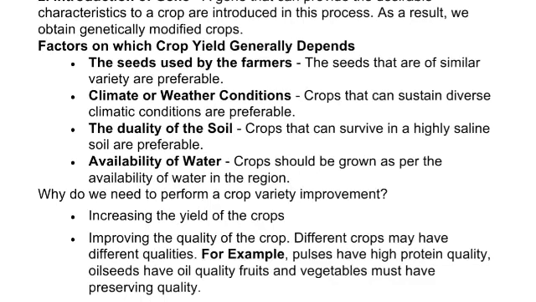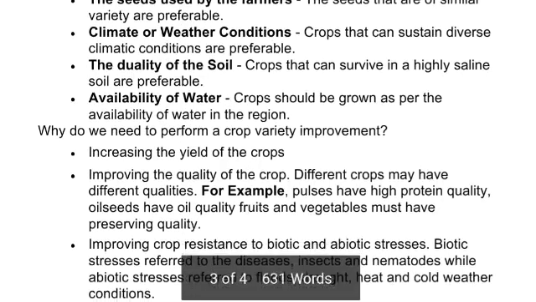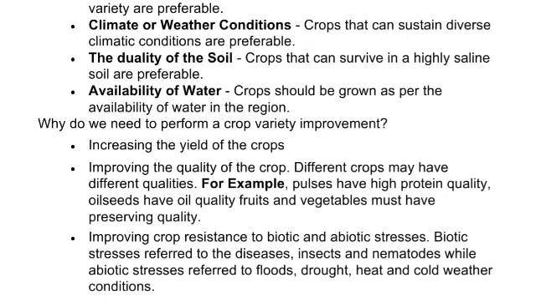Factors on which crop yield generally depends are the seeds used by the farmers, where seeds of a similar variety are preferable; climate or weather conditions, where crops that can sustain diverse climatic conditions are preferable; the quality of the soil, where crops that can survive in highly saline soil are preferable, means soil which gets salty water is known as saline soil; and availability of water. Crops should be grown as per the availability of water in the region.